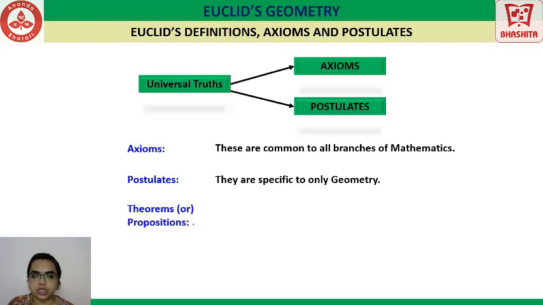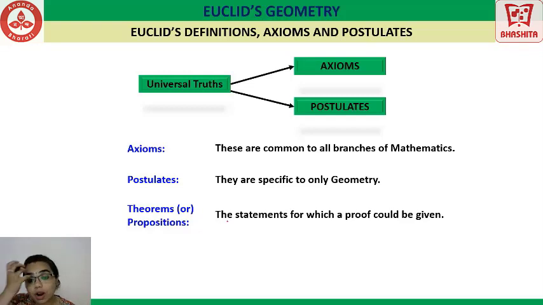Along with this, there is another term that we need to learn here, that is theorems or propositions. We come across a lot of theorems while we go ahead into our maths textbook. What is a theorem or a proposition? Any statement for which a proof can be given is called either a theorem or a proposition. Most commonly, we call it a theorem. In this chapter, we are going to learn Euclid's axioms and postulates.